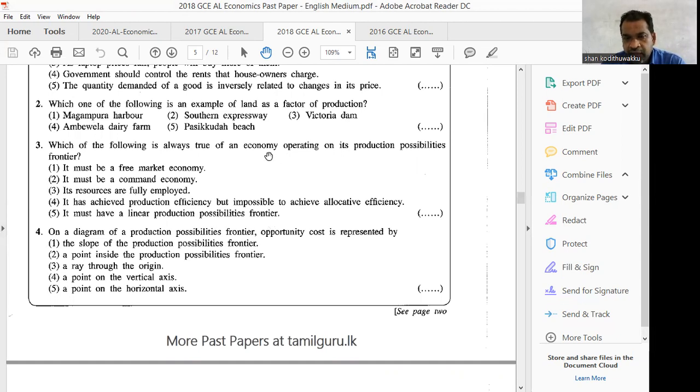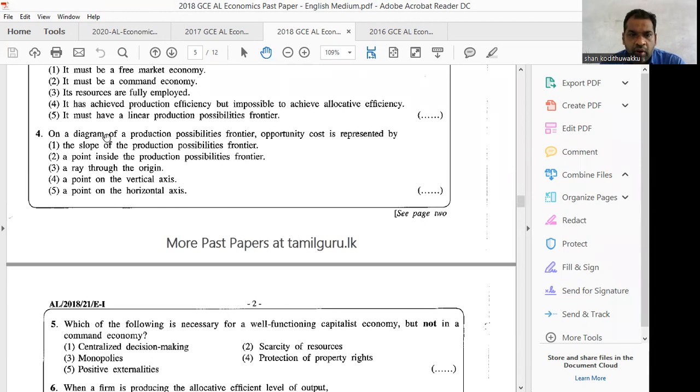Here, an economy operating on its production possibility frontier means any point on the curve indicates full employment of resources. That means its resources are fully employed. Number 3 is the correct answer. On the curve, the PPC, a point available on the curve will indicate the full employment of resources.